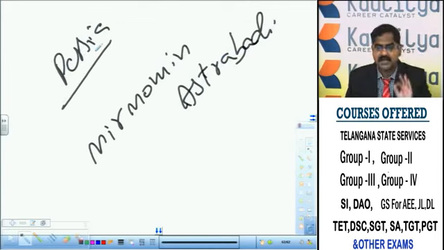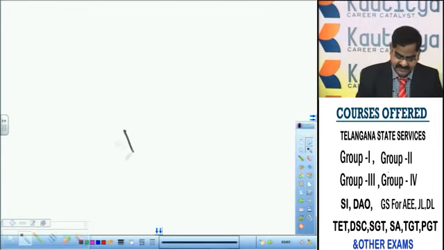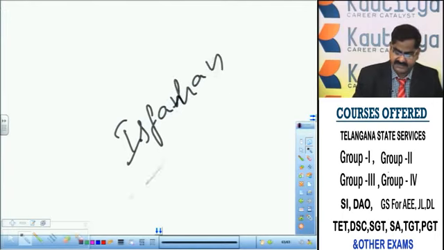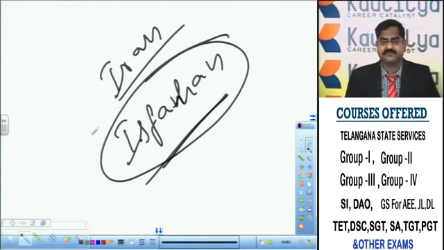Mir Momin Astrabadi. What was the role model for Hyderabad city? Which city was taken as a role model, as inspiration, as a blueprint for the construction of Hyderabad city? Isfahan. There is a city in Iran, namely Isfahan. It was taken as a blueprint for the construction of Hyderabad city.